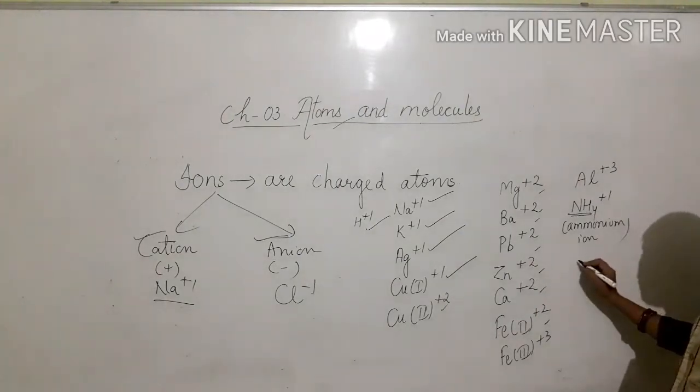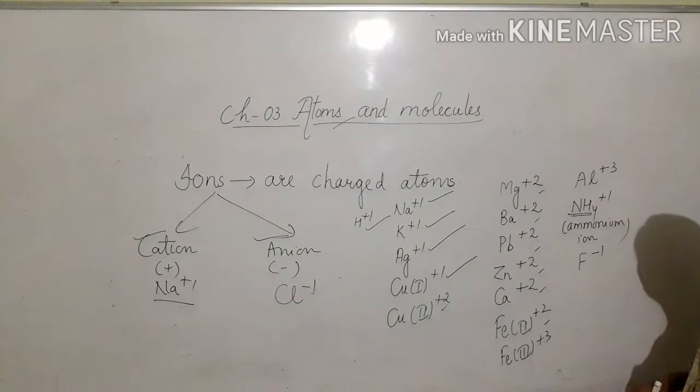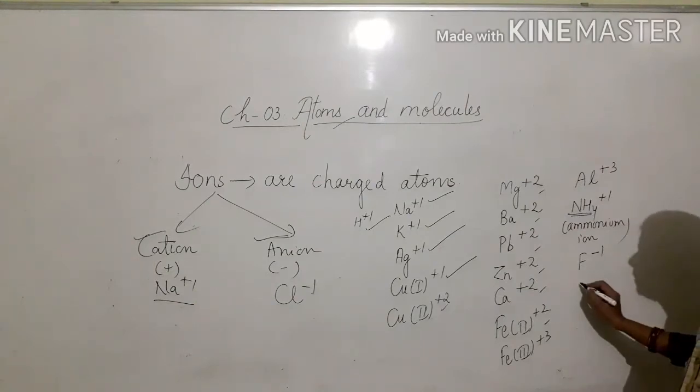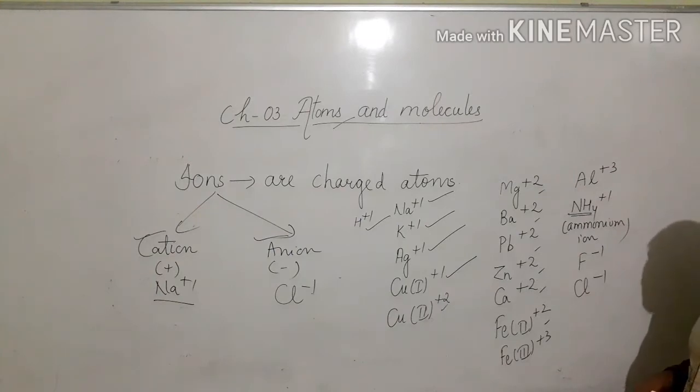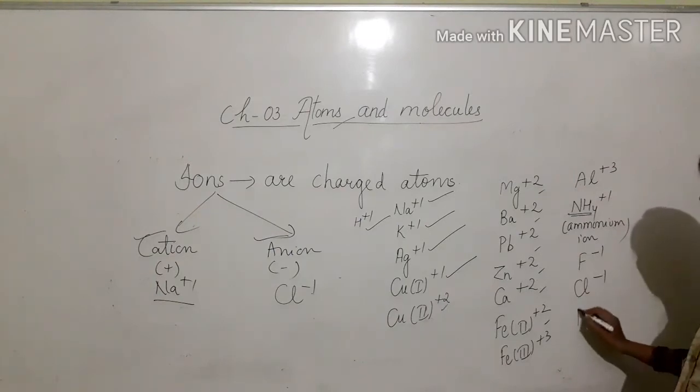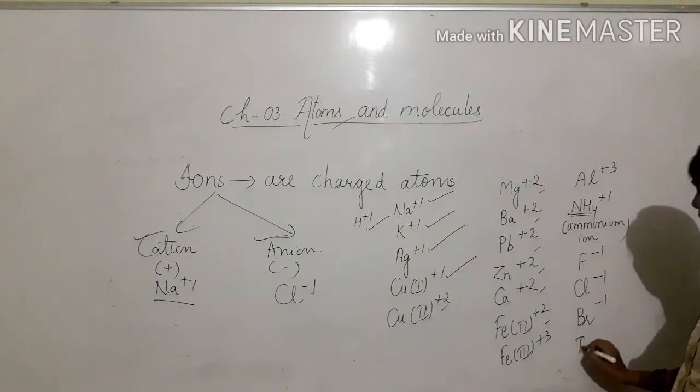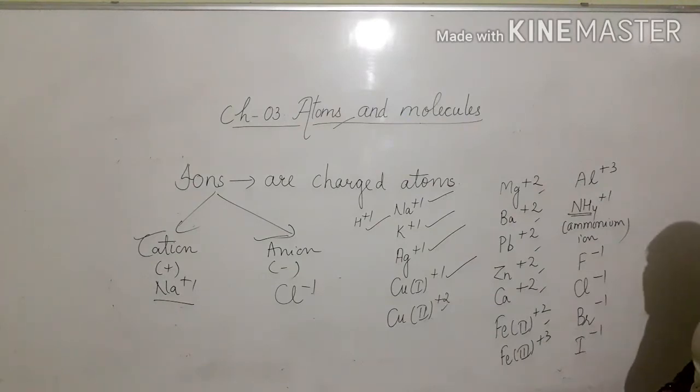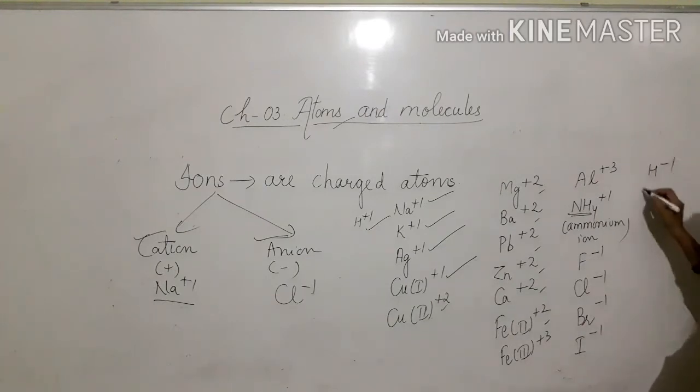Then we will talk about anions. See, fluoride ion -1 charge, F-1. Chloride ion Cl-1. Bromide ion Br-1. Iodide ion I minus 1. Hydride ion H minus 1.